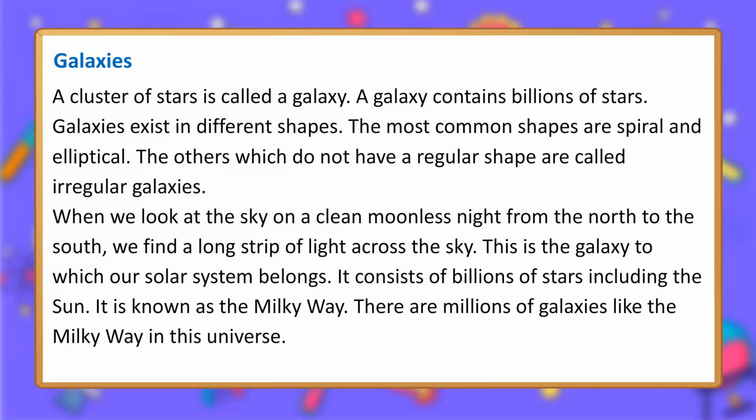When we look at the sky on a clean moonless night from the north to the south, we find a long strip of light across the sky. This is the galaxy to which our solar system belongs. It consists of billions of stars including the Sun. It is known as the Milky Way. There are millions of galaxies like the Milky Way in this universe.